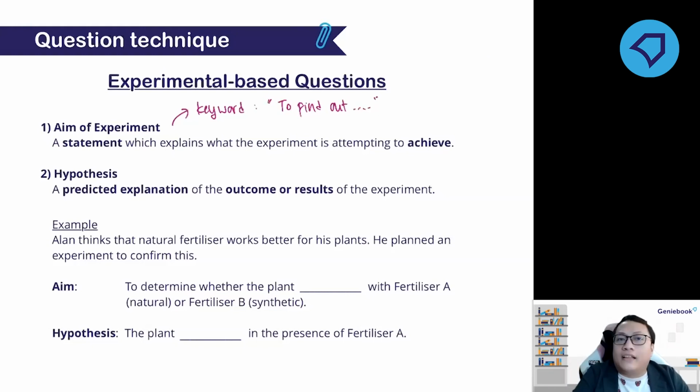Some of the aims of the experiments begin with "to investigate". To investigate if blah blah blah. But I think for most of the questions I came across, they usually put "to find out if". So if you are to look out for the aim of the experiment, please look out for this keyword, to find out. So then the second one is the hypothesis.